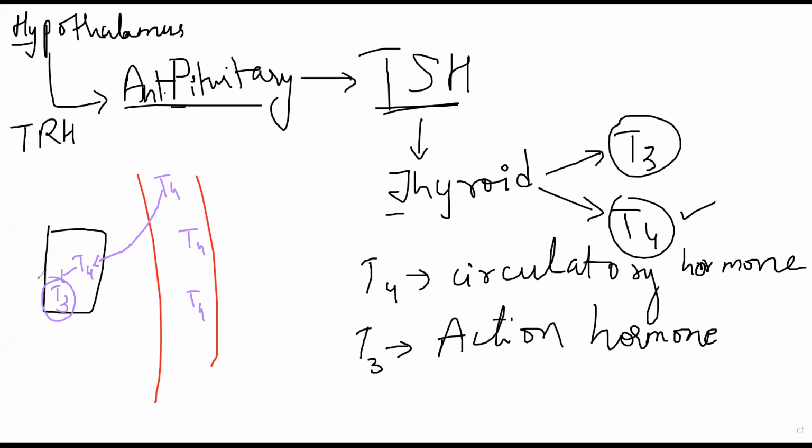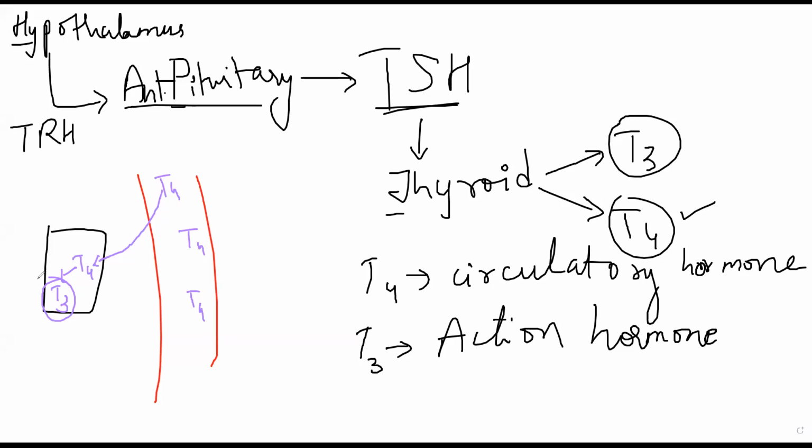T3 is a more potent hormone with respect to action. But T3 is not easily circulated in your blood. T4 can be easily circulated in your blood. So what you see is that in blood, T4 का quantity will be higher than T3, but inside a cell, intracellularly, the concentration of T3 will be much higher than T4.